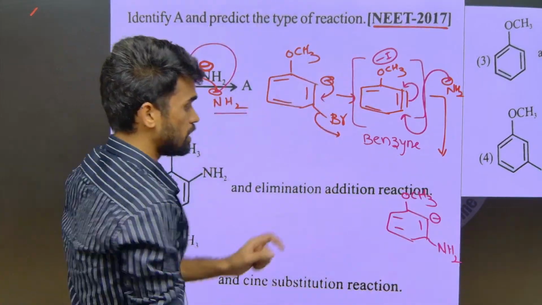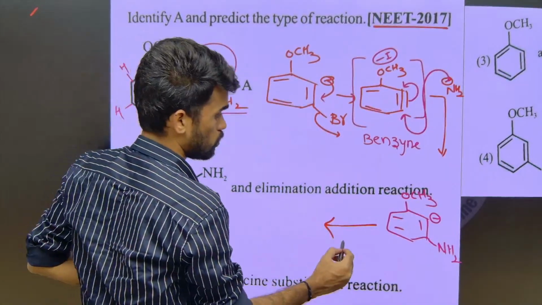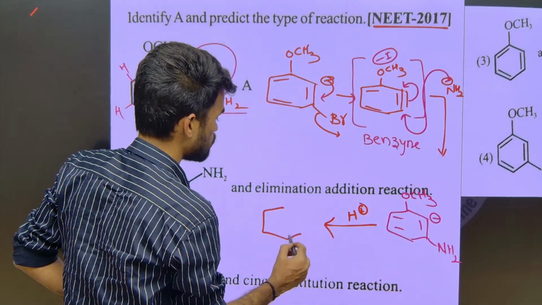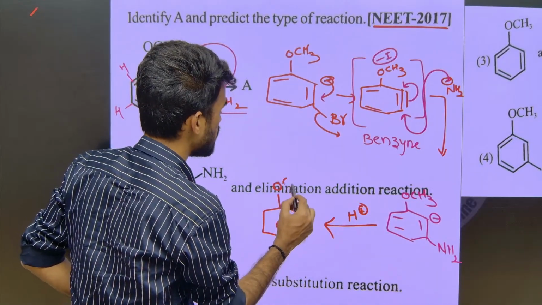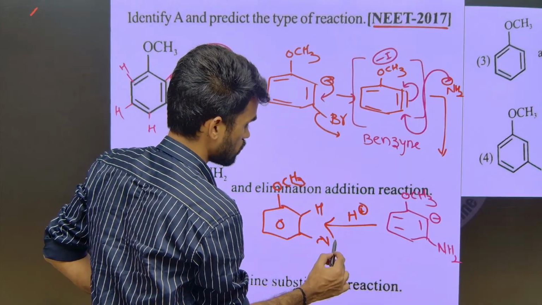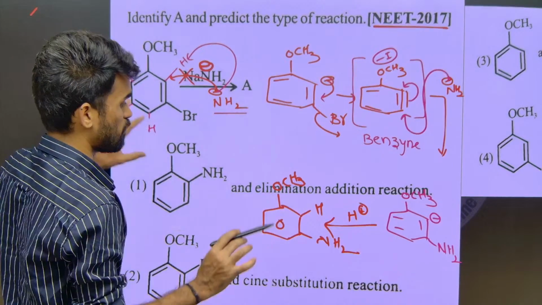On this negative charge, the proton that we removed earlier will be added back here. So we will get a product something like this. I have mentioned each step to avoid confusion. So this is our final product.